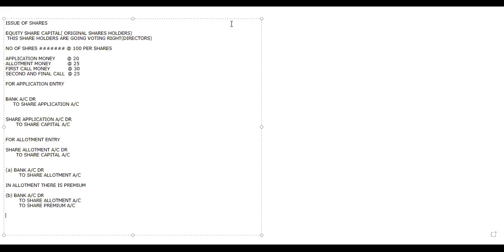So in such case, for calls in arrears అన్నప్పుడు I'm going to write as C. Then entry will be bank account debit, calls in arrears account debit to share allotment account. Like this we are going to write it.